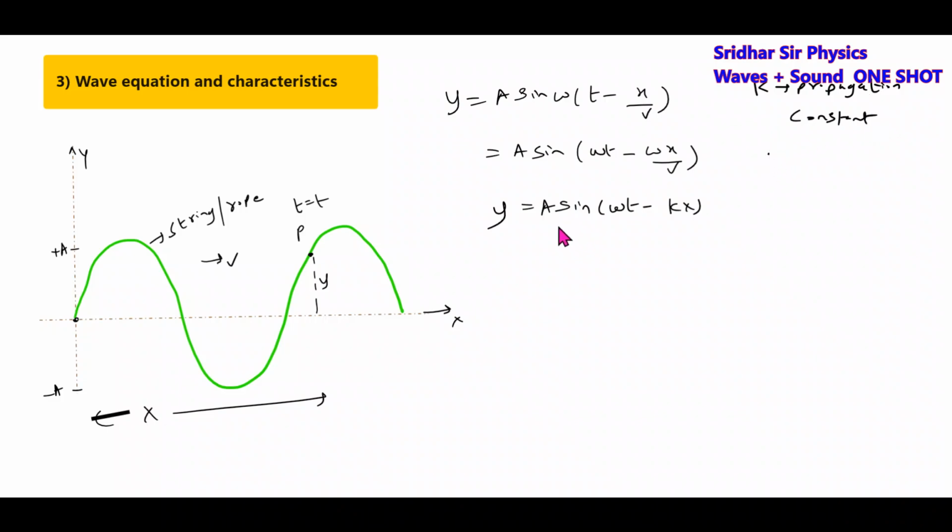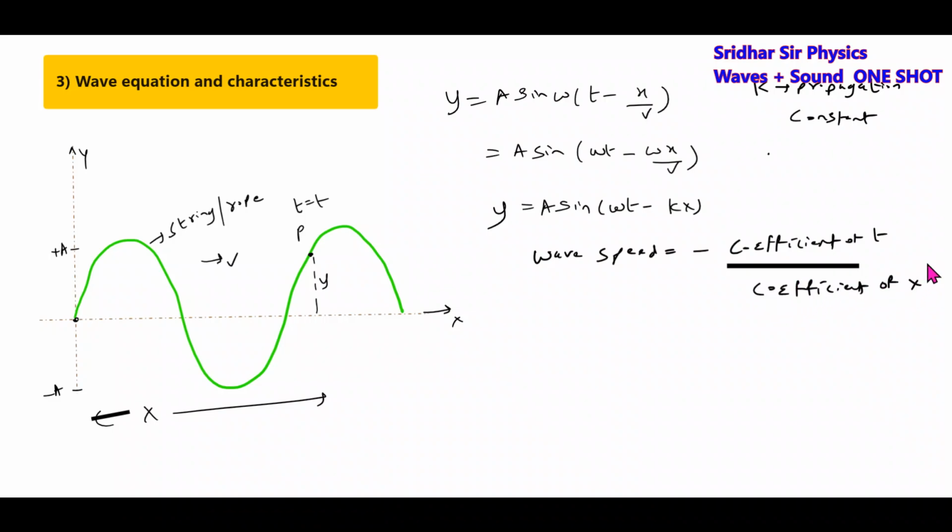Here we define one quantity called wave speed, which is equal to the coefficient of t by the coefficient of x. The coefficient of t is omega, the coefficient of x is k, so v equals omega by k.